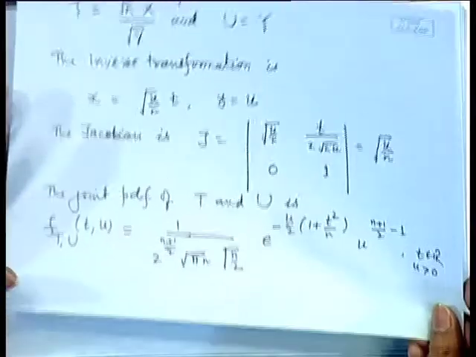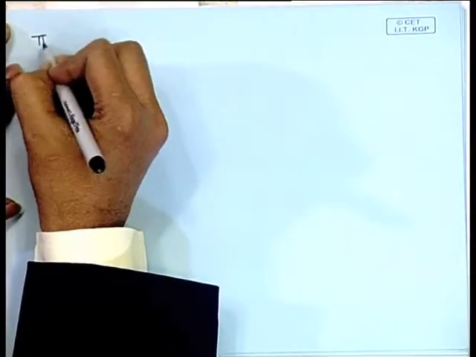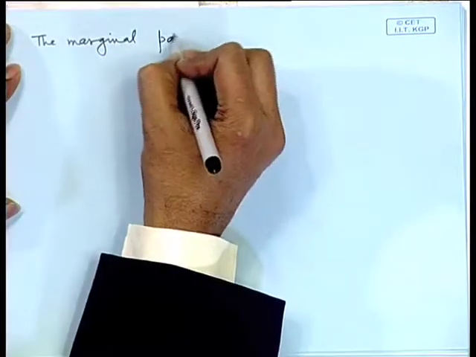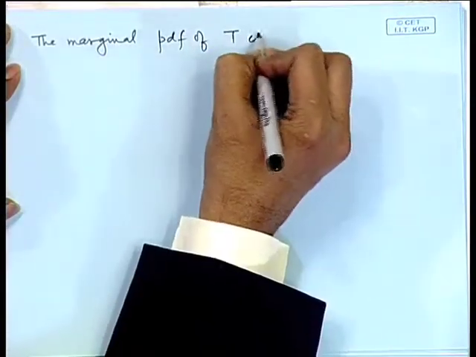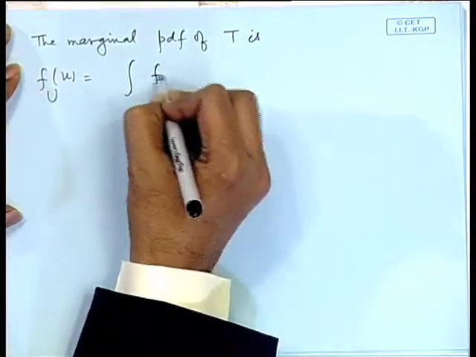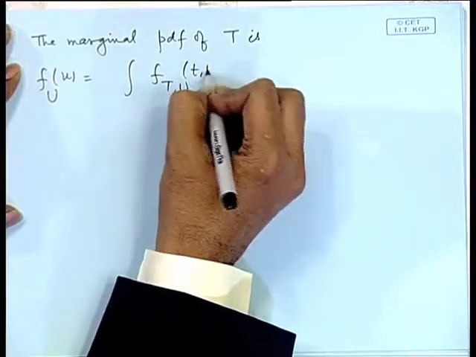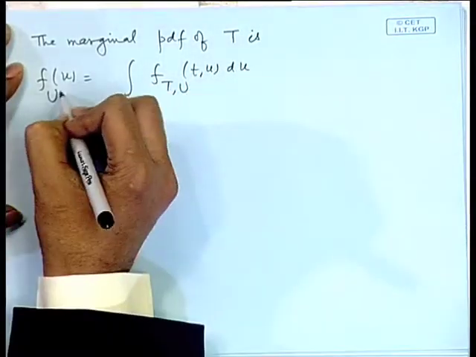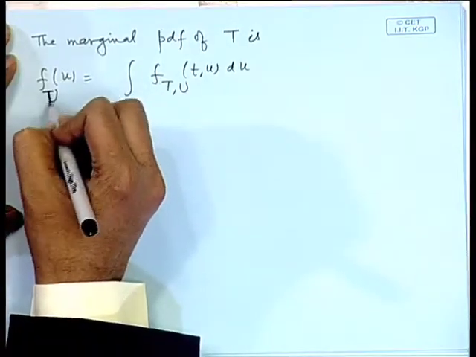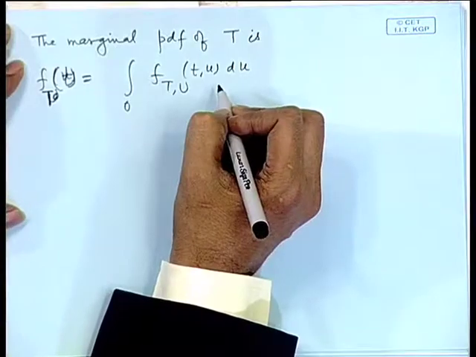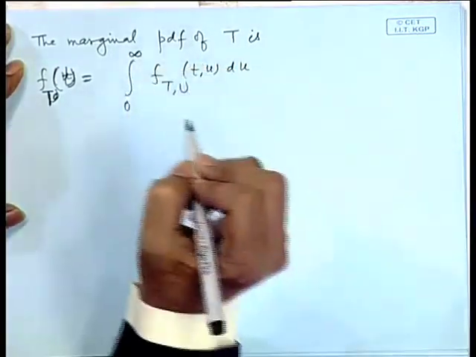So it can be easily evaluated, and we get the marginal probability density function of t, that is, the integral of f t u du, from 0 to infinity. I have written it wrongly earlier, this is f t.